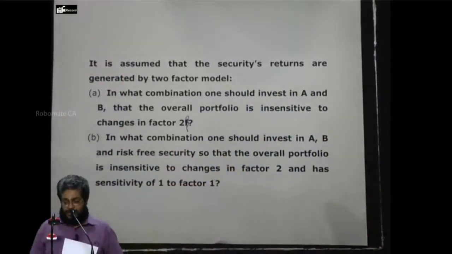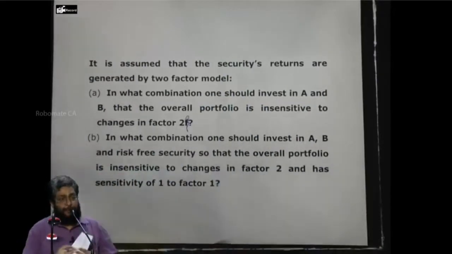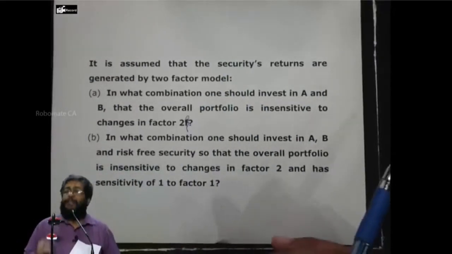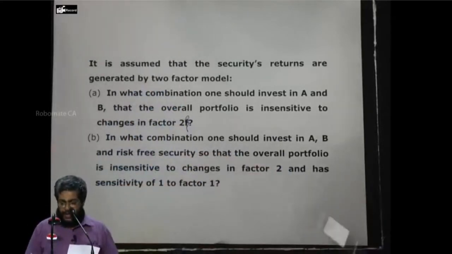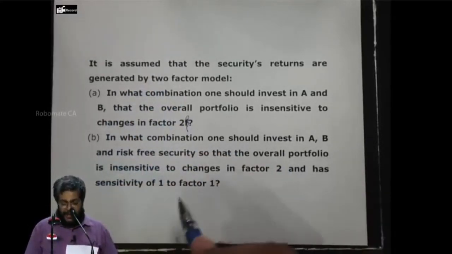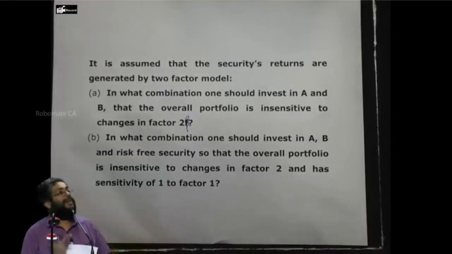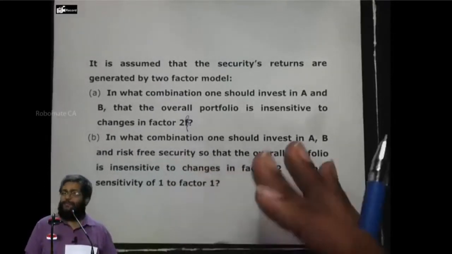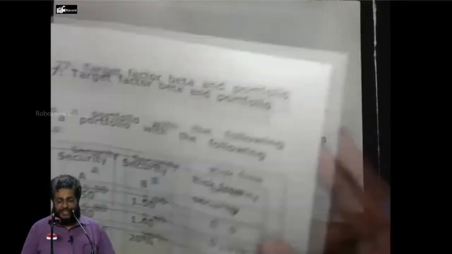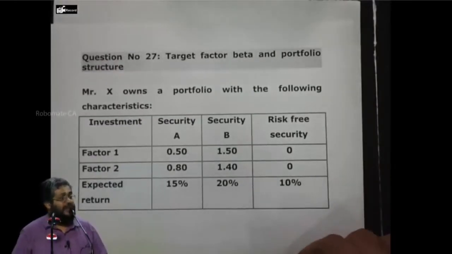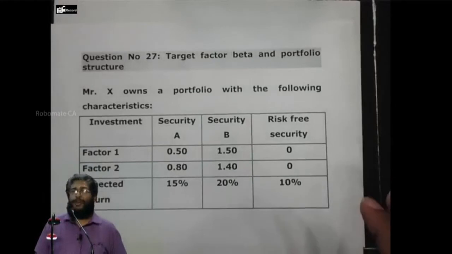Then the next question they ask is to construct a portfolio consisting of A, B and the risk-free asset which has factor 2 beta 0 and factor 1 beta 1. Right or not? So that is going to be the second portfolio. Let's answer the first question and then the second question. First tell me, are you able to understand the question or not? Let's start with the solution. Let us do it together.